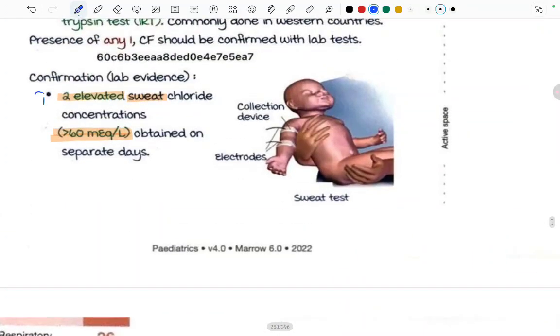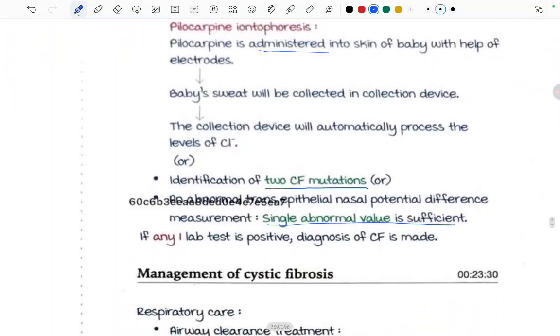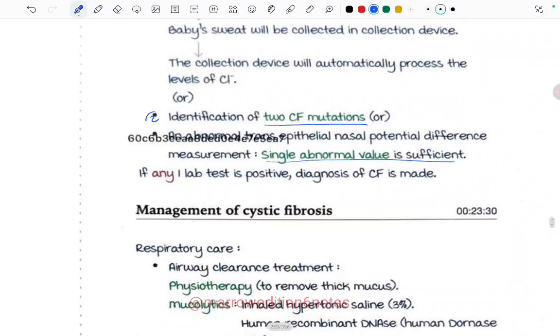This was the first one, this is the second one. Cystic fibrosis mutation is seen, and or abnormal transepithelial potential difference. So there will be a difference in the nasal epithelial potential measurement. Even a single abnormal value is sufficient to diagnose cystic fibrosis.